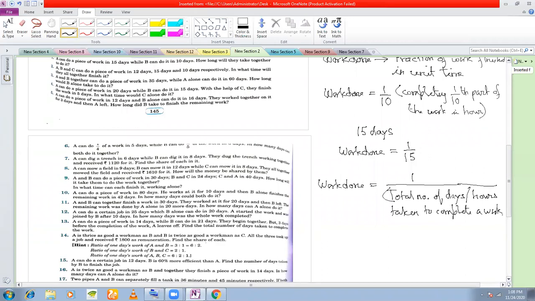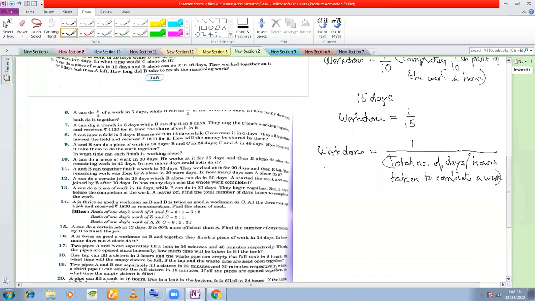For example, the laborer is spending 15 days to complete the work alone. Then his work done will be 1 by 15, that is he is completing 1 by 15 part of the work. This was formula number 1, you must remember.